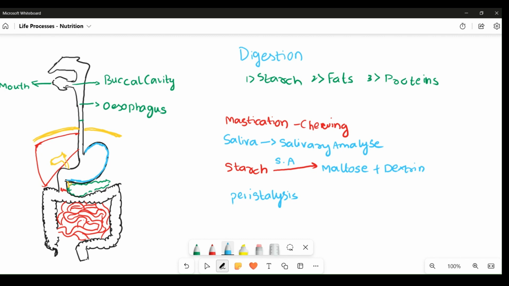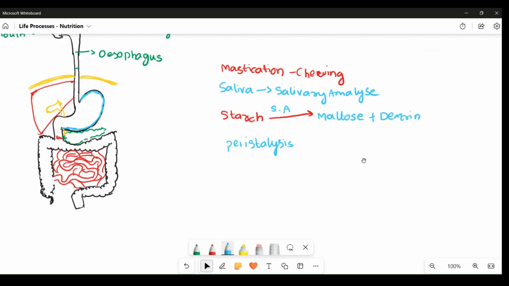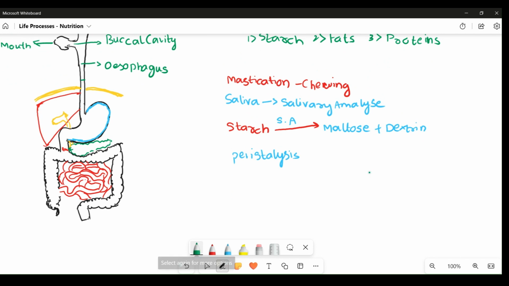Now, when we speak about the stomach, it's a muscular J-shaped organ, as you can see over here, situated in the upper left part of our abdomen, just below the diaphragm. This yellow structure which I have drawn is the diaphragm.